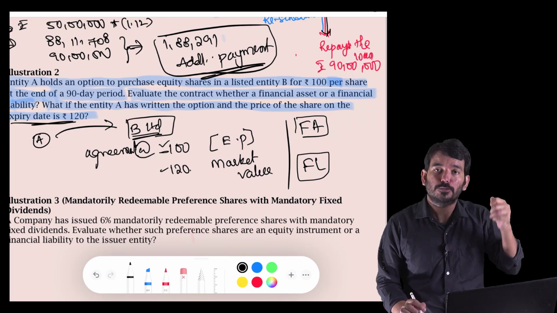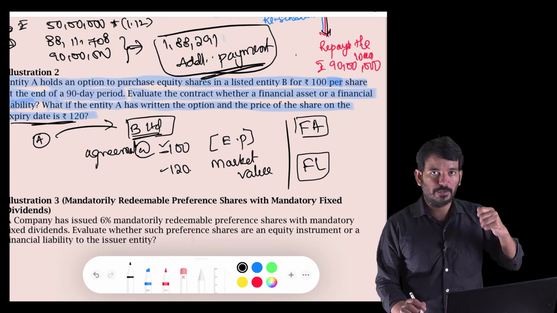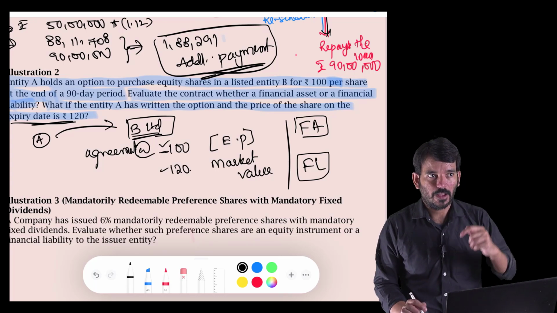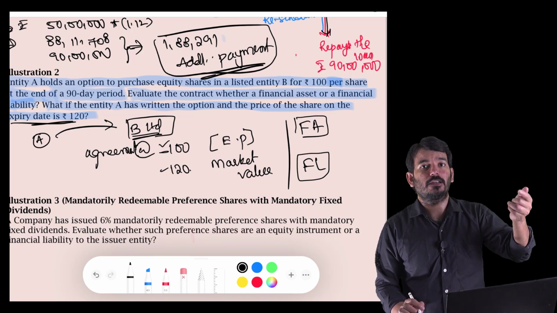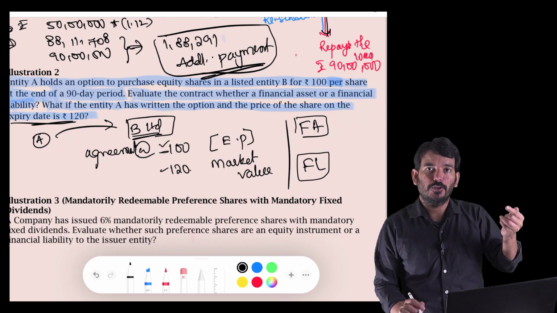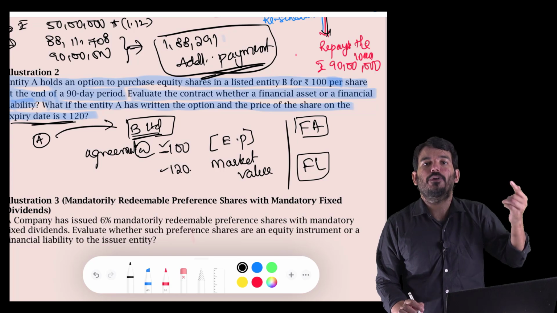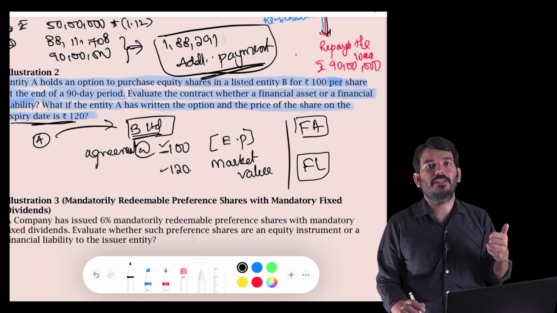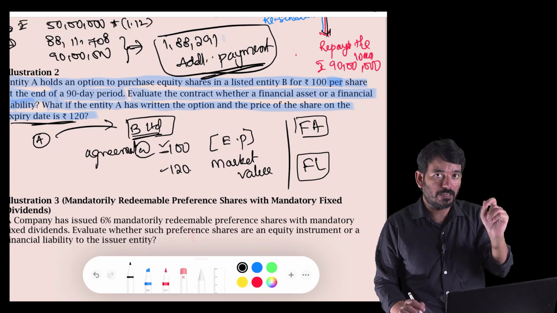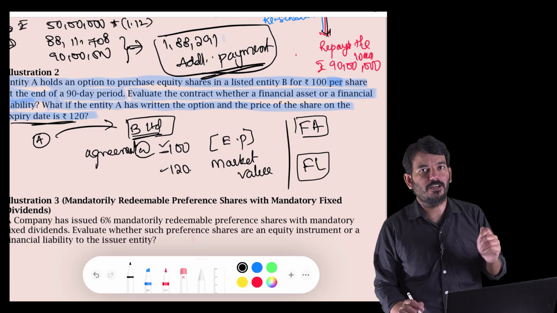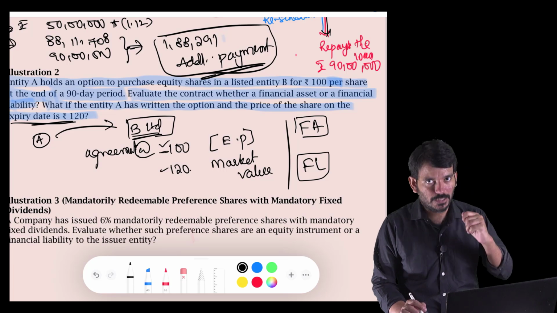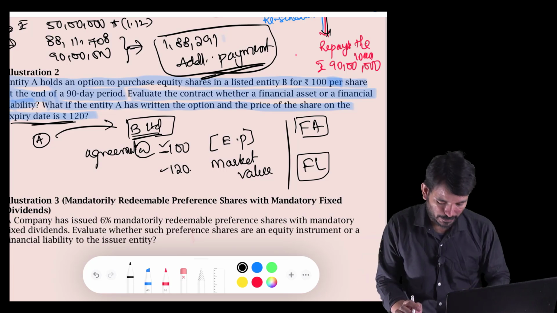So when an agreement is potentially favorable to me as a purchaser of a call option, it will become a financial asset for me. And for the party with whom I have entered the contract, it is potentially unfavorable. If I exercise the option, he will lose 20 rupees because he has to purchase the share at 120 and sell it to me at 100. So it is potentially unfavorable to the writer of the call option, and for him it's a financial liability. For me it is potentially favorable. So this is a financial asset for the purchaser, A Limited.